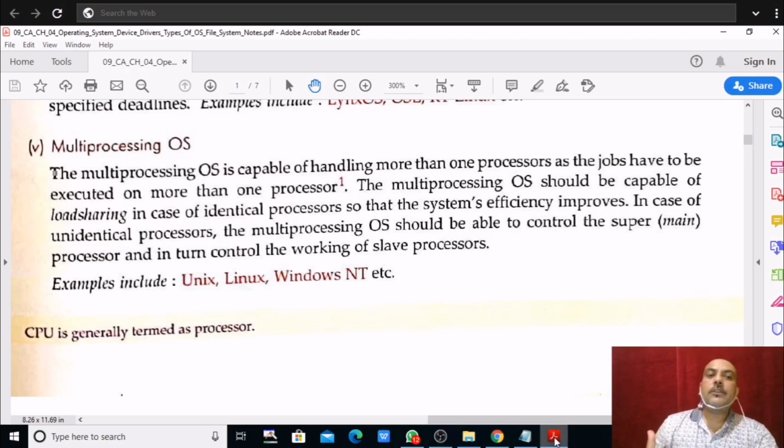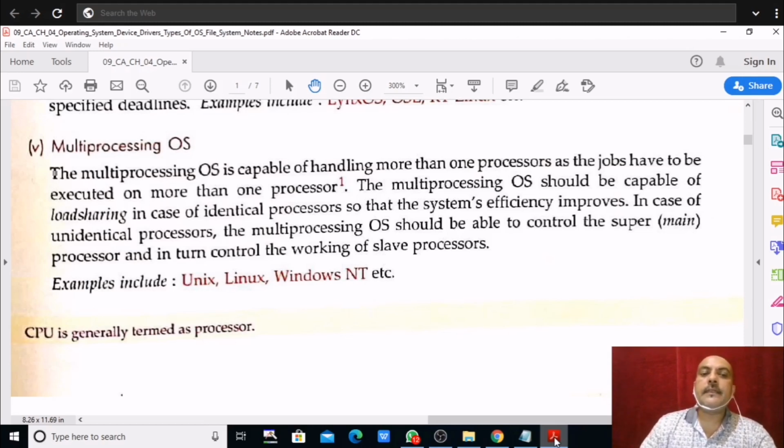So multi-processing operating system means an operating system which supports multiple processors. Why do we use multiple processors? To speed up the processing, right? In a computer there are two or more processors, and then we need a multi-processing operating system to handle the processors and speed up the processing. In weather forecasting and in satellites also, this multi-processing operating system is used.